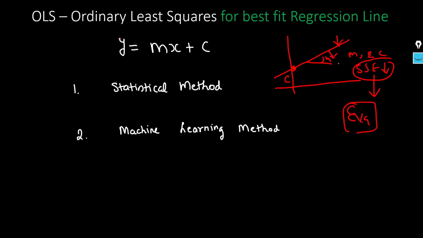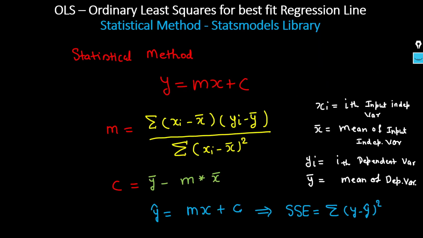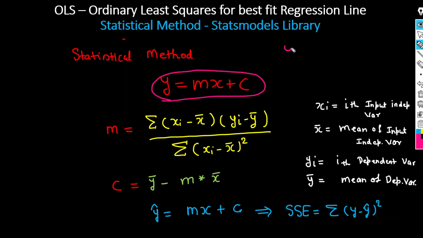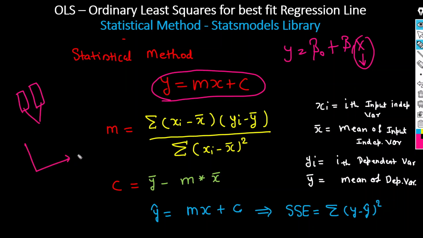So how can we get the best fit line? There are two different methods we can use. First one is the statistical method, second one is the machine learning method. If we are going to use the statistical method, in that case we will use this equation, y is equal to mx plus c, or we can say y is equal to beta naught plus beta 1 x. Here I am only considering one variable. This is your input data variable, this is your output variable. Here I am only considering one dimensional data, x and y.